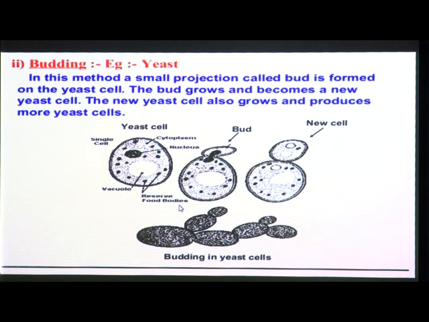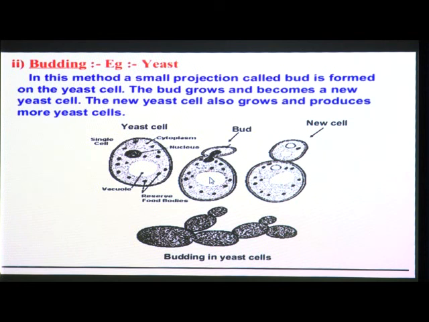When the yeast cell is having a bud, in this second diagram you can see the bud is growing on one side of the yeast cell. Whenever this bud grows, the nucleus and cytoplasm both divide because of the formation of the bud.